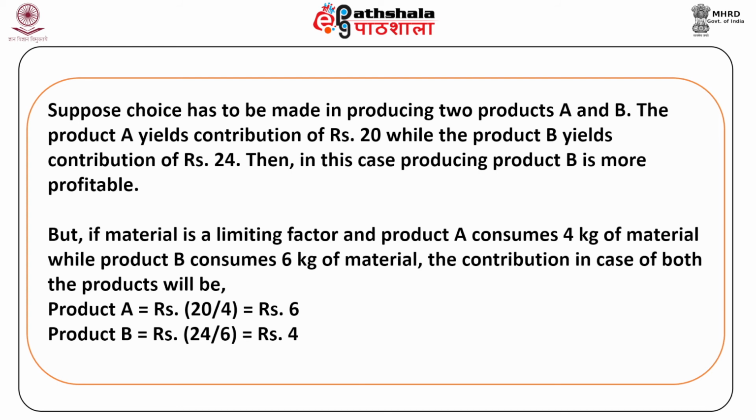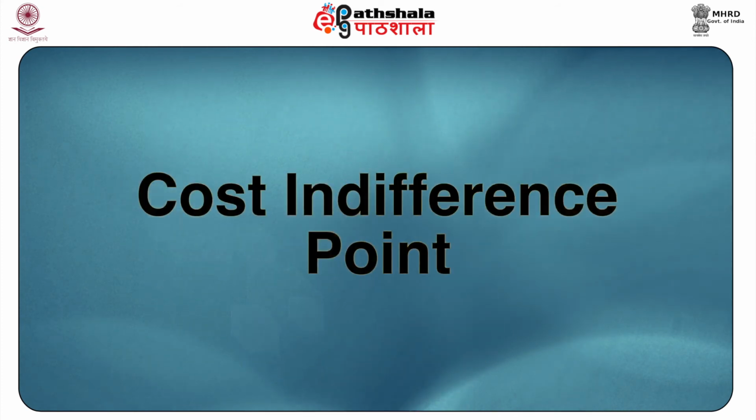But if material is a limiting factor and product A consumes 4 kilograms of material while product B consumes 6 kilograms of material, the contribution per kilogram in case of both the products will be: product A is equal to rupees 20 upon 4, which will be equal to rupees 6; product B is equal to 24 upon 6, which will be equal to rupees 4. So in this scenario, producing product A will be more profitable as it gives greater contribution per unit of limiting factor.